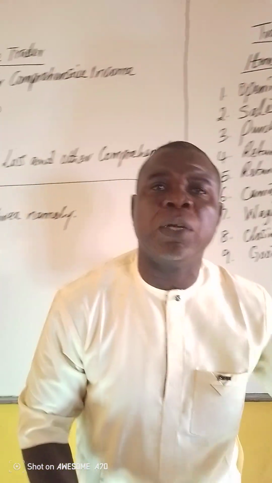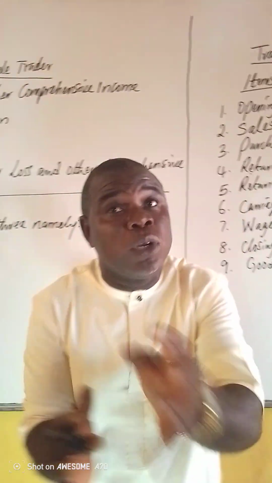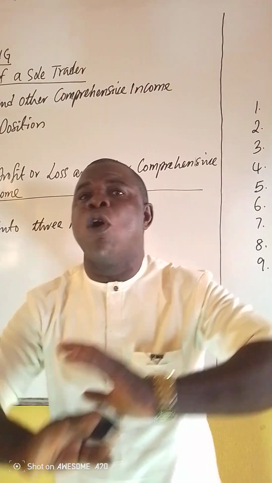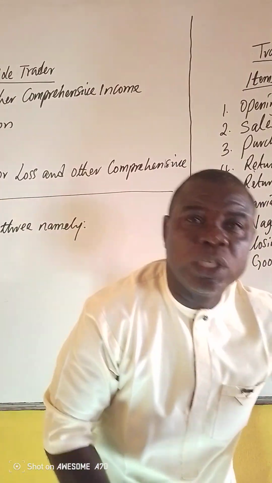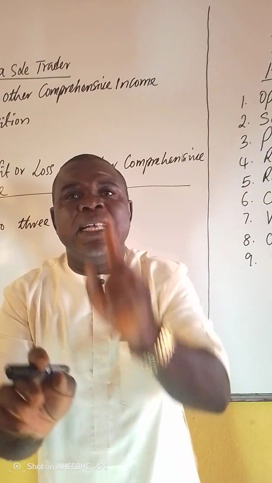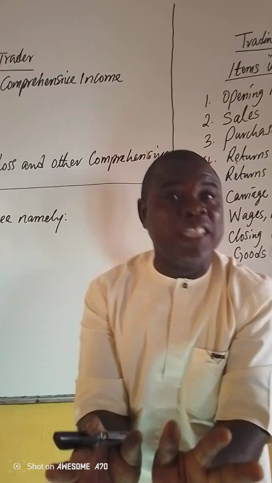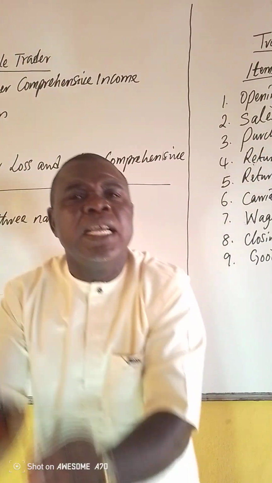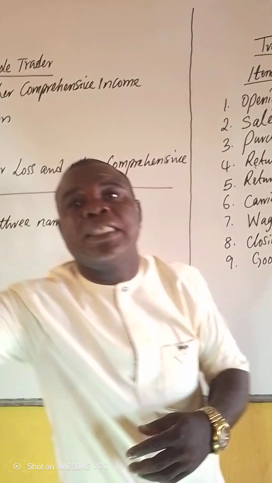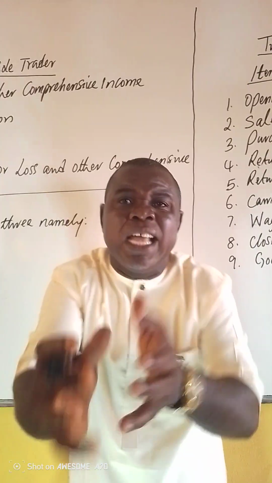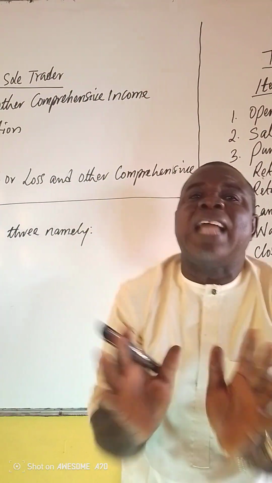Most of these people that are selling, using the van or any means they use in selling, they pay them on a day-to-day basis. Most of them are not workers of the company. But as they go out to sell these goods, they are being paid wages. And their wages relate to how many goods they sell on a given day. So you discover that their wages link directly to the cost of sales. The more they sell, the more the wages.